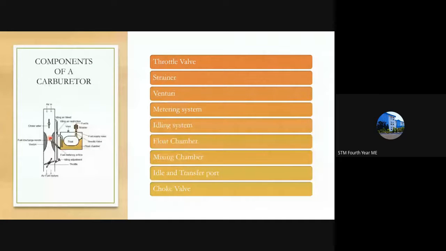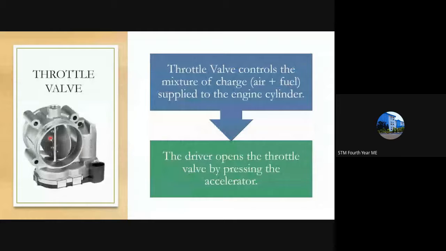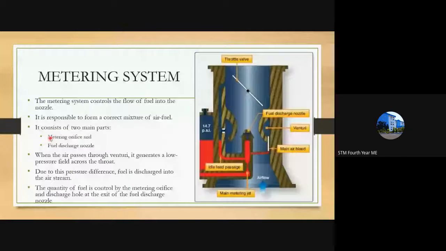Here you can see there are two holes, so there will be two orifices. An orifice is nothing but a small hole. There is one here and one here, so the fuel can escape at two points.